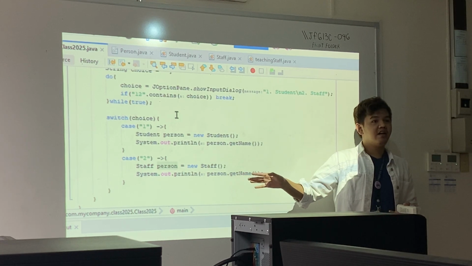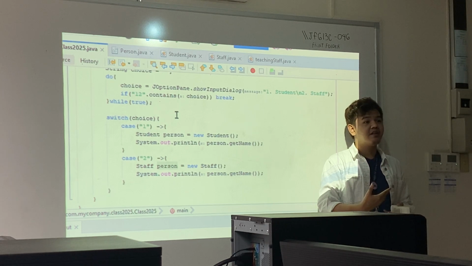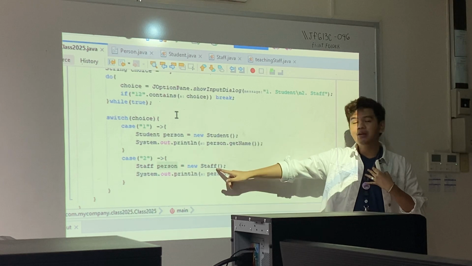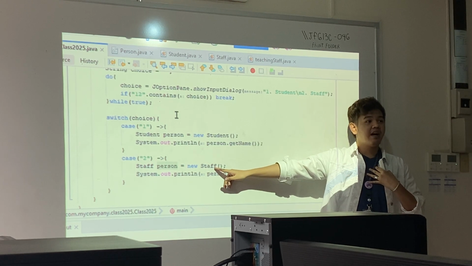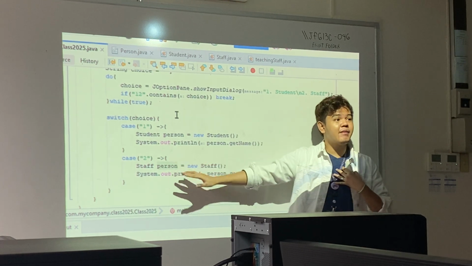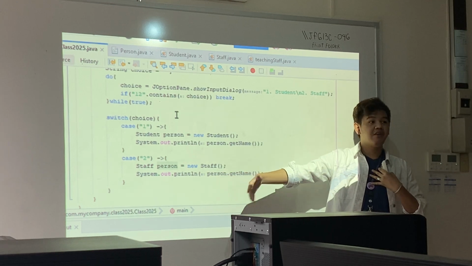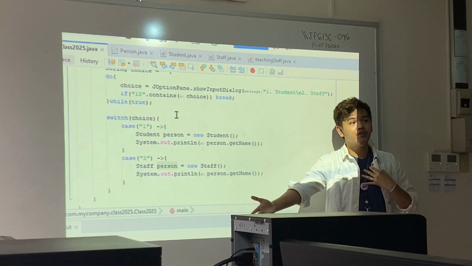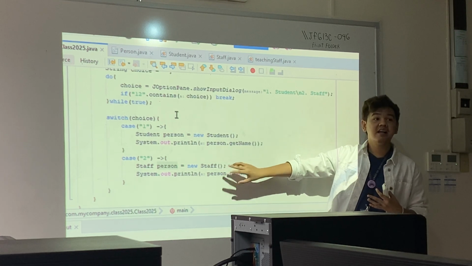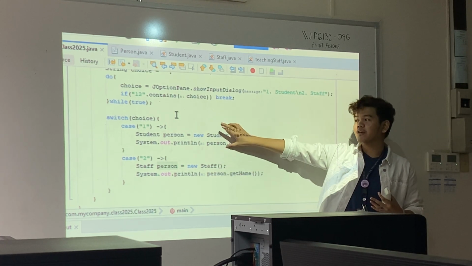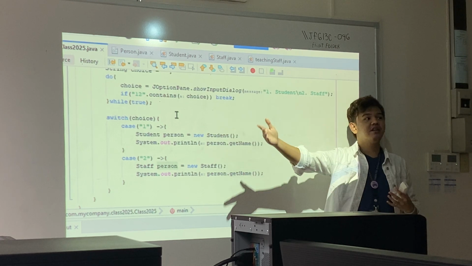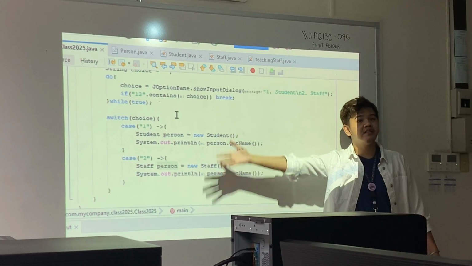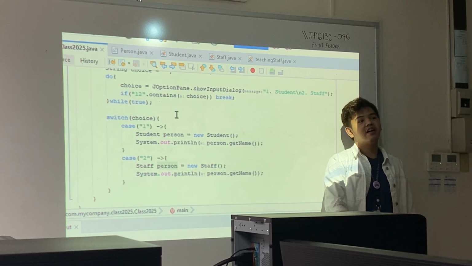Kasi ako, if I am the user, di ba 1 or 2 lang ang mapipili ko? If 1 ang piliin ko, meaning student, magagamit pa ba yung memory ng staff? Hindi, di ba? Kasi hindi ko naman pinili. So yung memory dito, wasted. It's just there. Available, but we did not access it. If I were to enter option 2, which is a staff, then ang ma-access na memory is yung sa staff, but for the student, available lang siya, pero hindi natin gagamitin. So it's a waste. But of course, for a small system like this one, it does not really matter.